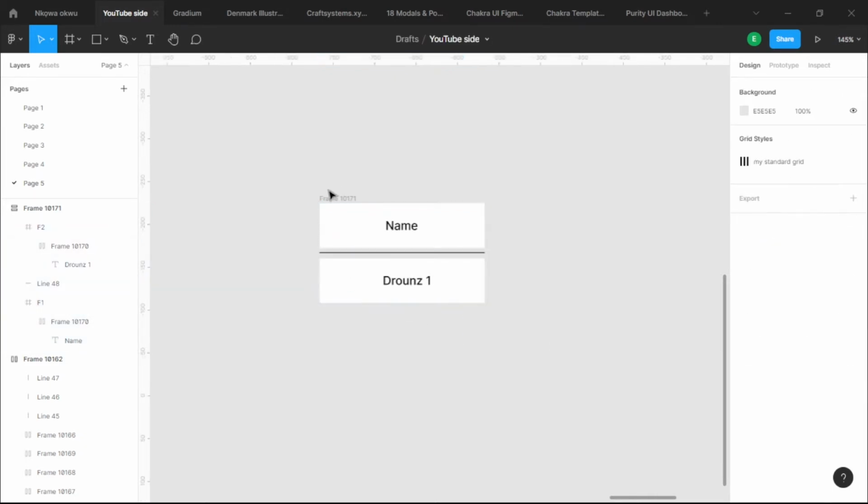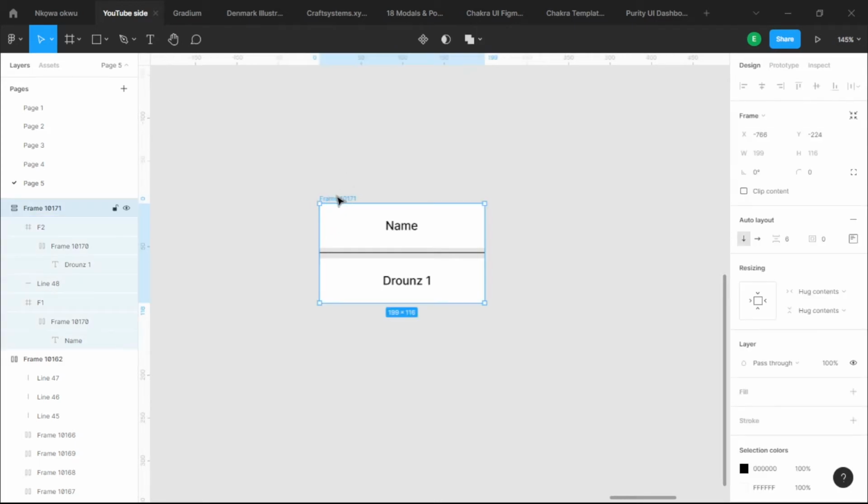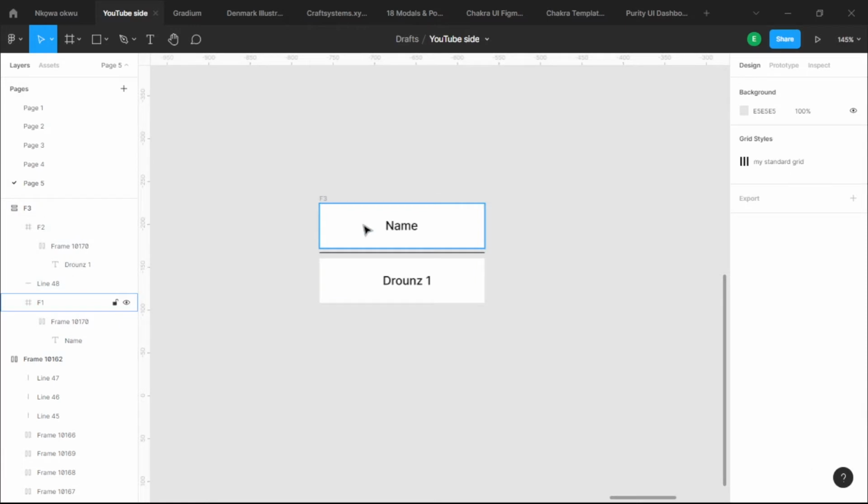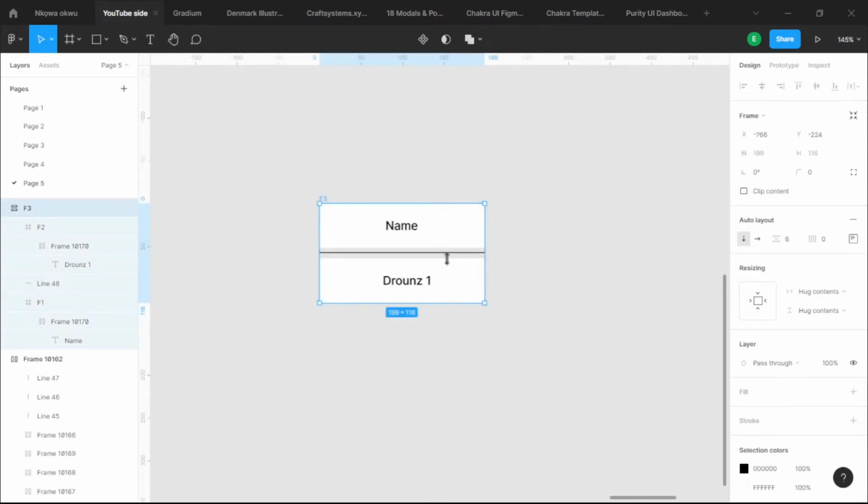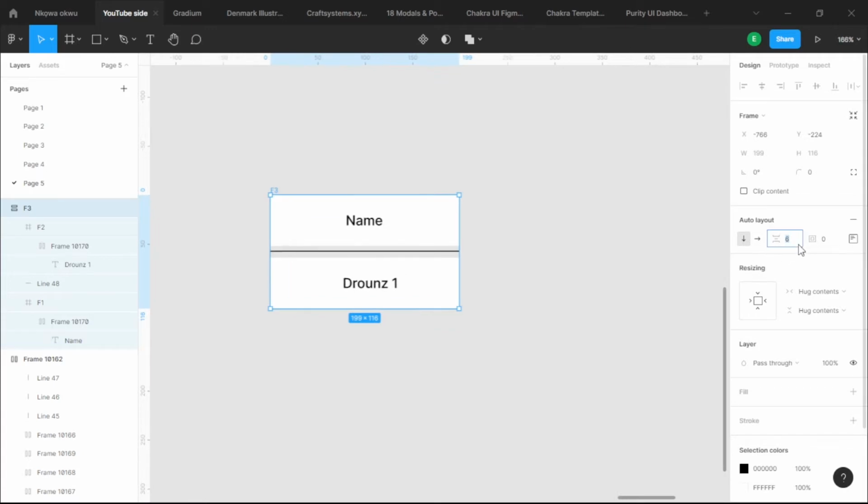Moving forward, since they are all in a frame, I'll call it F3. And now F3 is holding F1 and F2 together with our fill container line. And then the spacing in between these two components right now is 6. If you look towards the right hand side of the screen, it's 6, the space between items. I'm going to change that from 6 to 0 because we want them to be close to each other.